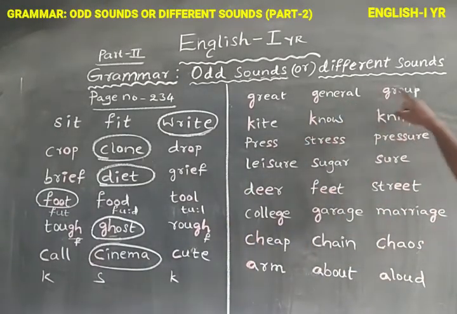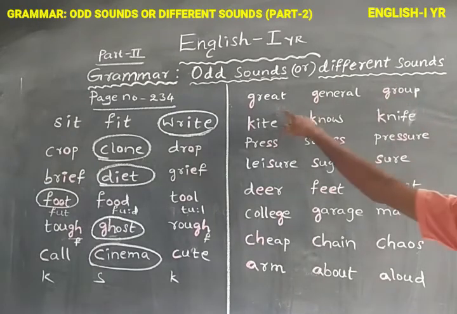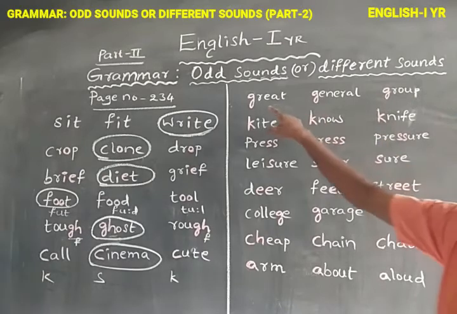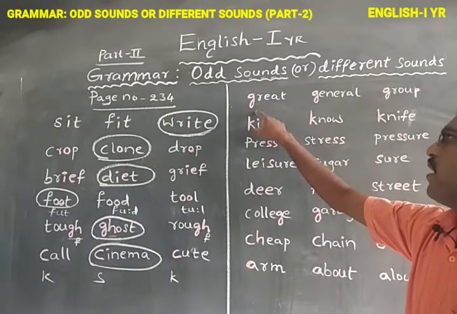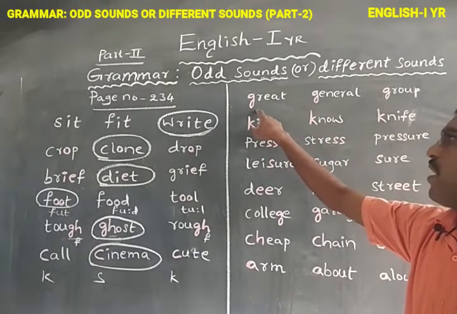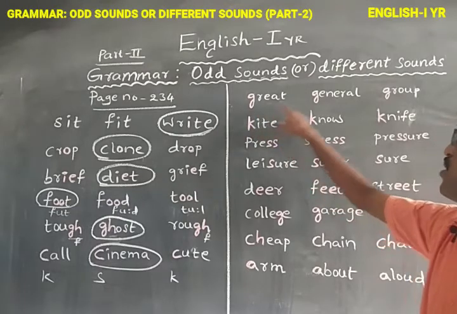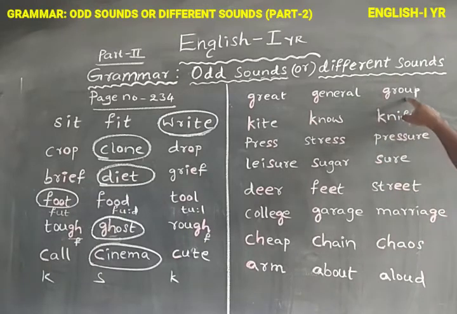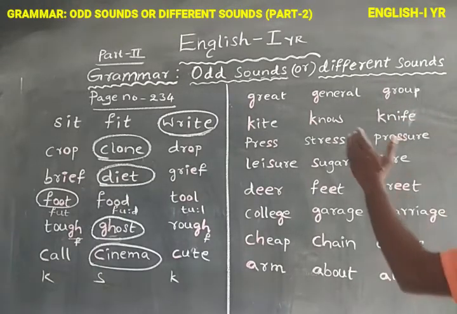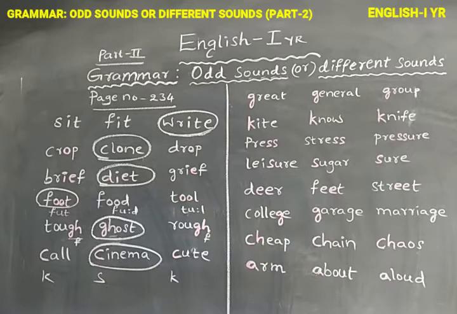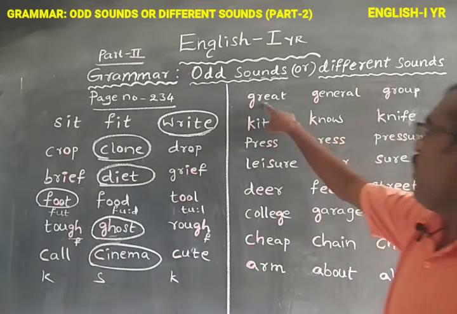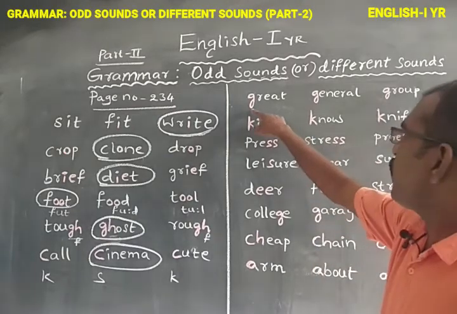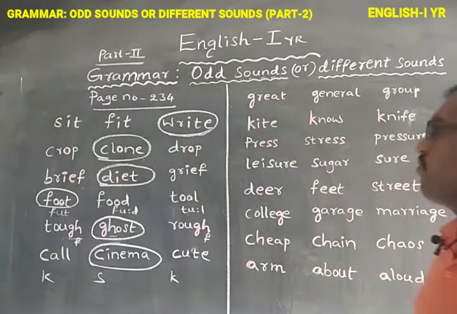Next, great, general, group. What is the letter written as the bold letter? G, in great, in general, in group. We need only the letter G's pronunciation. Observe here, in great, the G makes the ga sound.